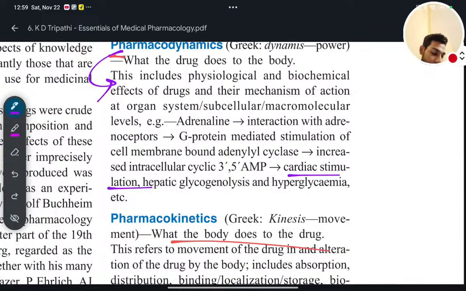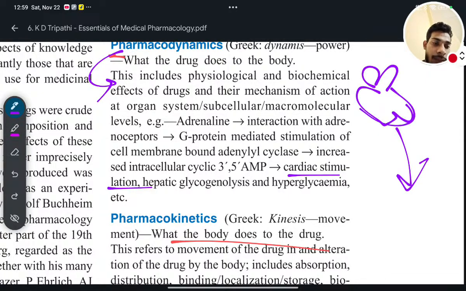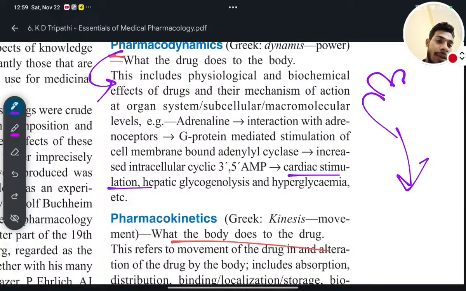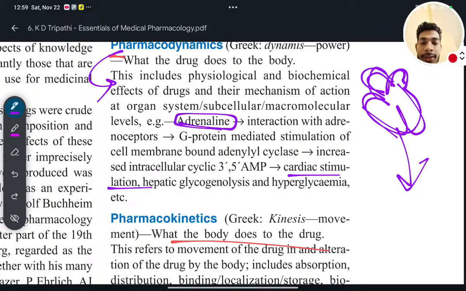Cardiac stimulation means an increase in the heartbeat and an increase in cardiac contraction, ultimately leading to an increase in cardiac output. See, this is the heart here. When you take adrenaline, it will ultimately lead to an increase in the contraction of the heart.